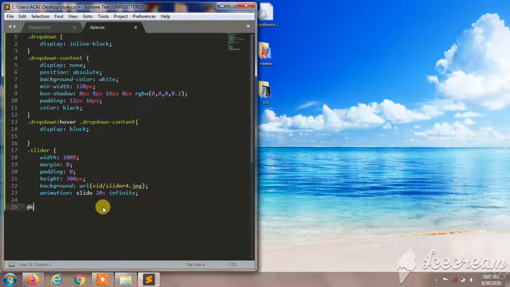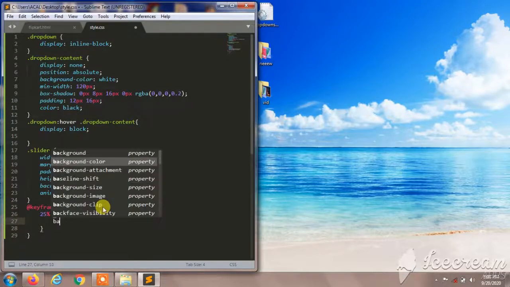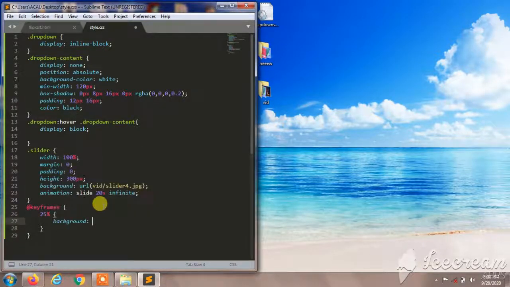So I'm going to give some more here. I'll direct keyframes. So here's some mistake here. I forgot to give a close bracket here, and I'll give the rate of frames, and I'll give 25% background here. I'll give background URL,